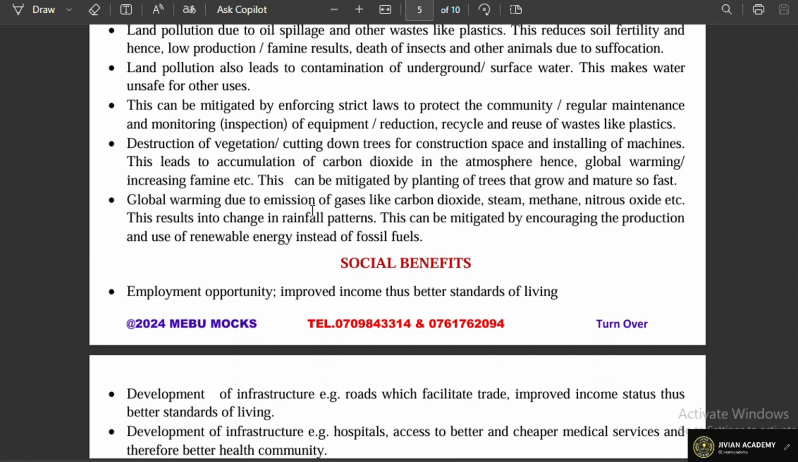We also have destruction of vegetation or cutting down of trees for construction place. Of course, where that production plant is supposed to be constructed, trees are supposed to be cut down, and that is, of course, destruction of vegetation. And how do we mitigate that? This can be mitigated by planting more trees that grow and mature faster.